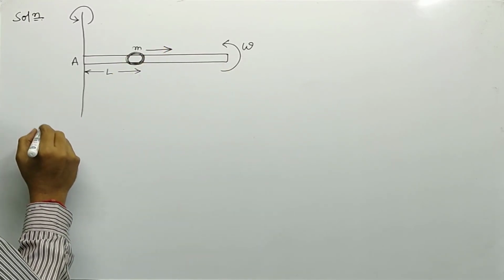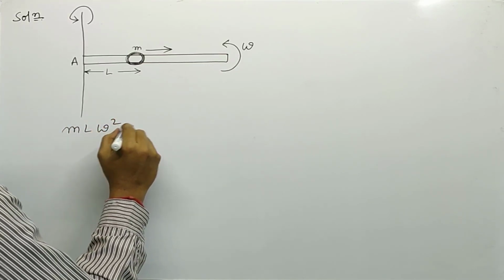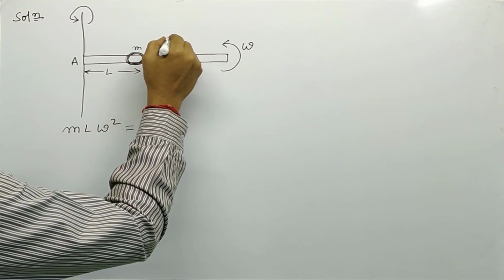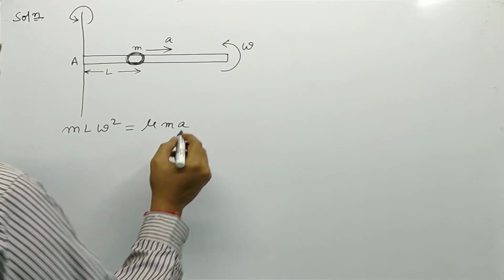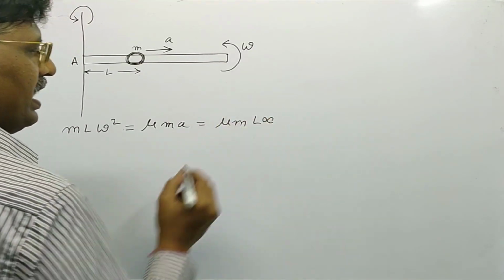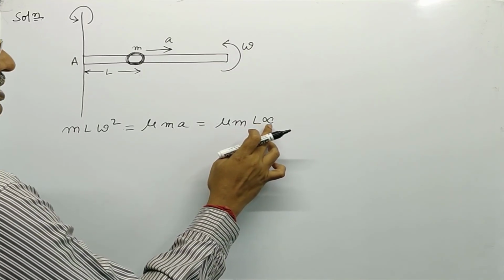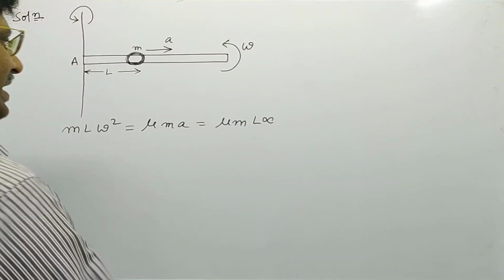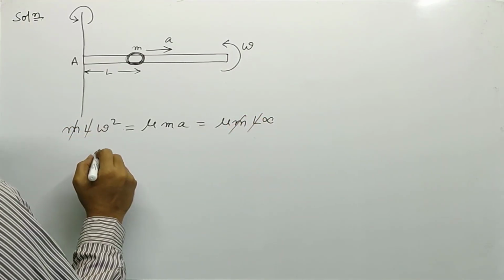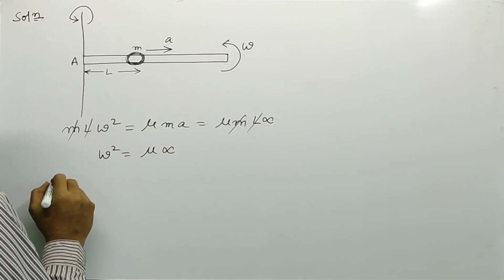That is, centrifugal force m L omega square is equal to mu m g, or mu m a here, because a is the acceleration, and we know that a can be written as L alpha, where L is the distance or radius from the axis of rotation, and alpha is the angular acceleration. So both sides small m cancel, L also cancels, so omega square is equal to mu into alpha.